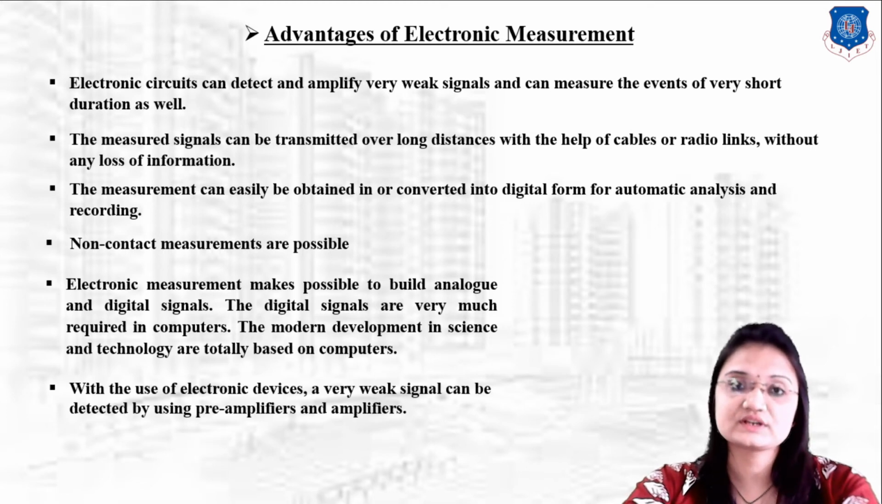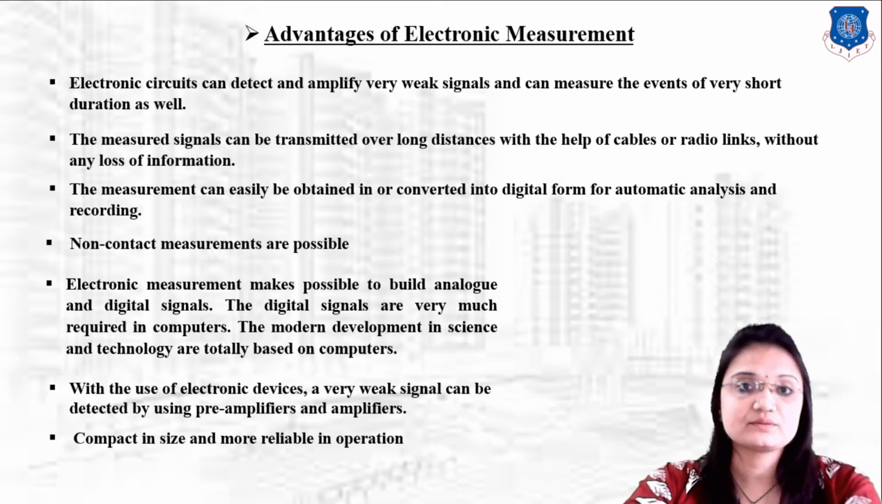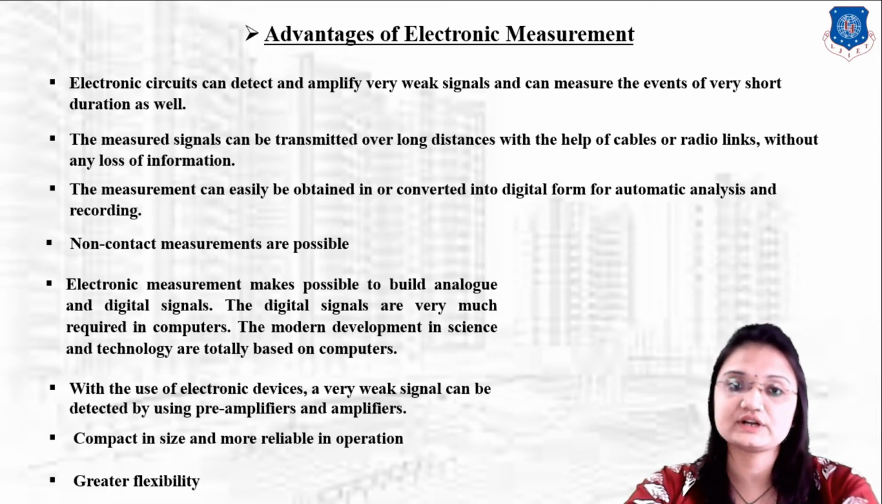With the help of electronic devices, we can detect a very small signal with the help of amplifiers also. They are compact in size and more reliable in operation also. And electronic devices have great flexibility. So these are the main advantages of use of electronic instrumentation.